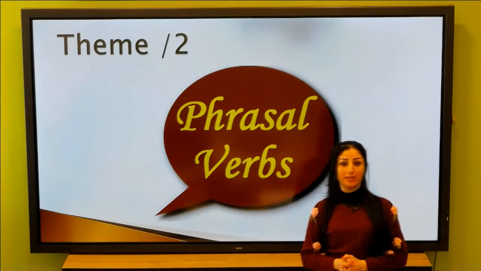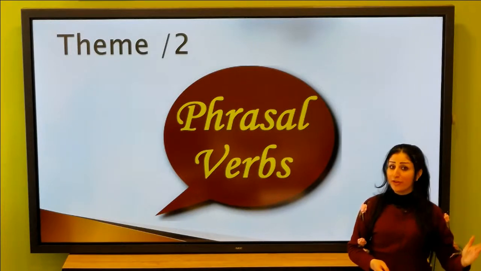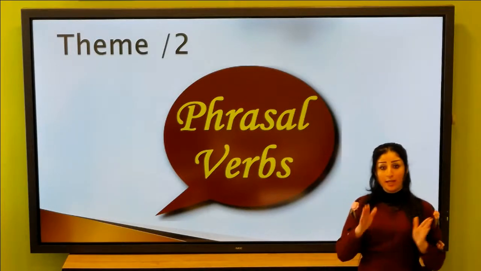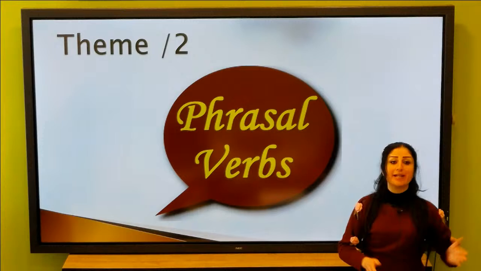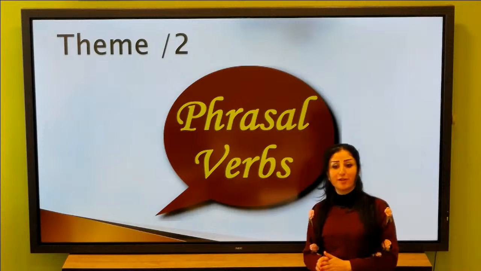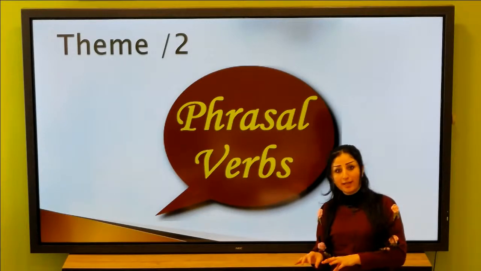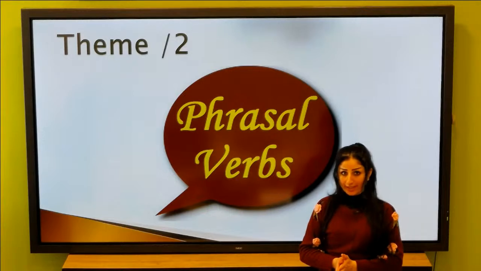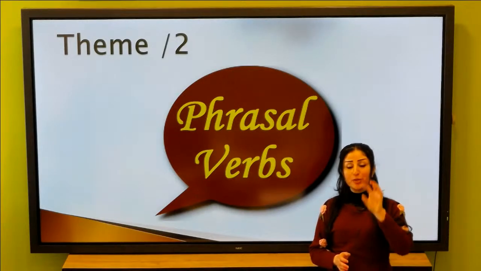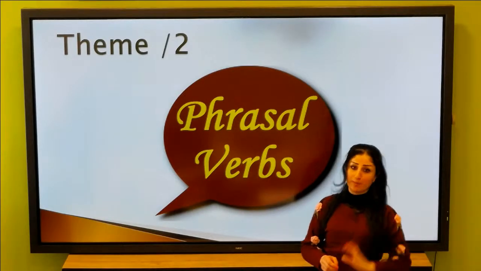For example, look at, look for, and look after. Look for means search. Look after, when you look after your parents, you keep them healthy, okay? Look at is when you focus or put your eyes directly on something.